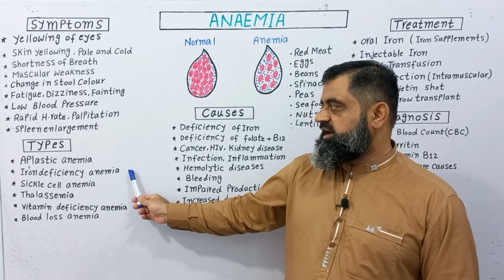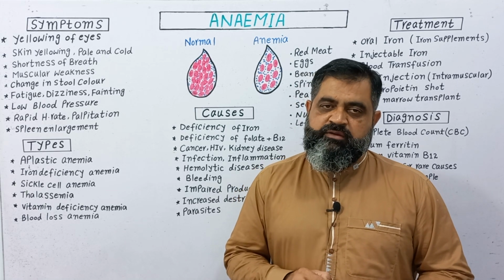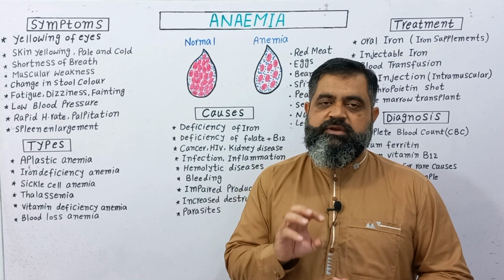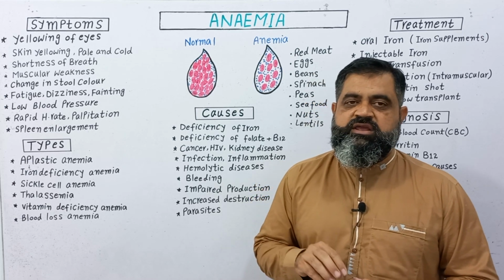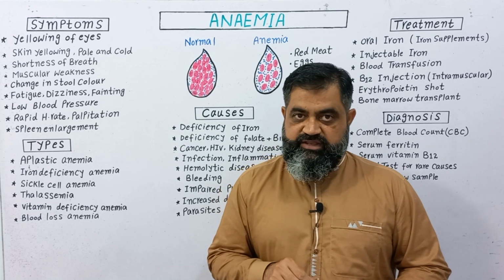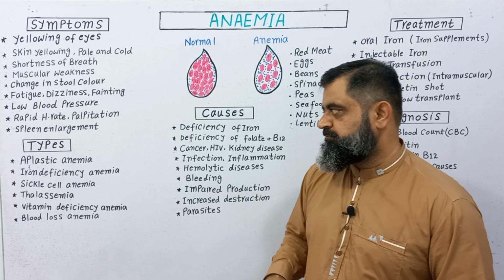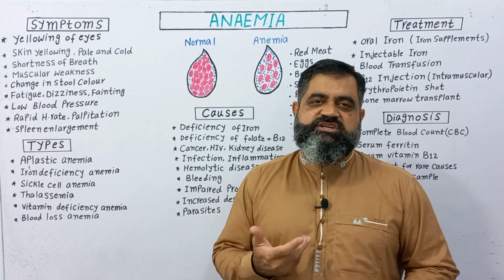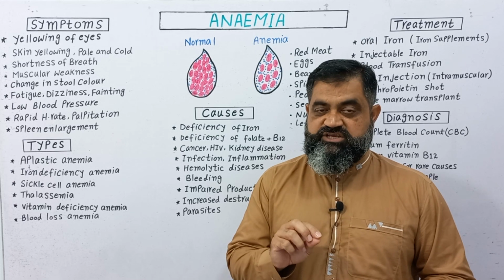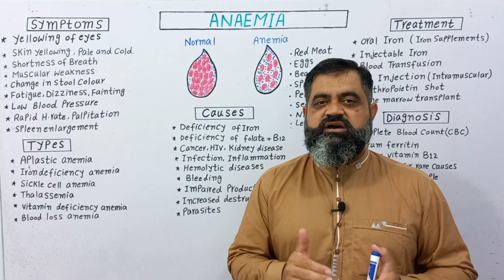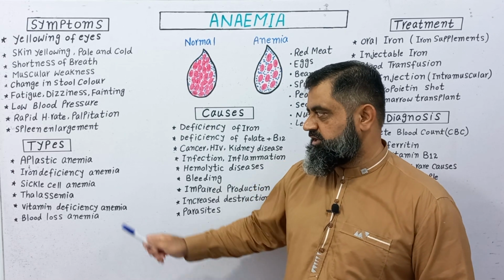Iron deficiency anemia is the most common cause of anemia worldwide, because iron is a main mineral which is found in our diet. A poor diet which does not have iron in it can lead to iron deficiency anemia. Sickle cell anemia is a genetic disease. In this condition, the red blood cell becomes sickle shaped due to some defects in the formation of red blood cells. So this can also lead to anemia.